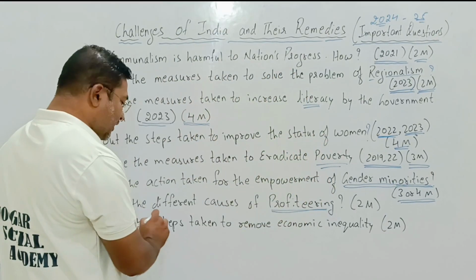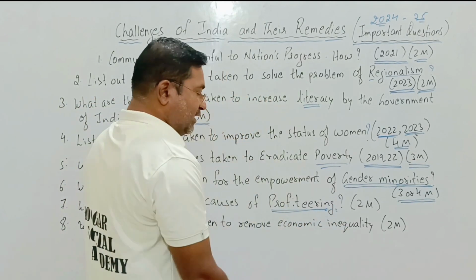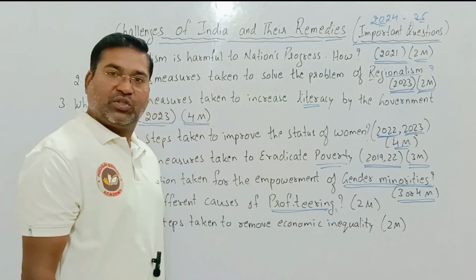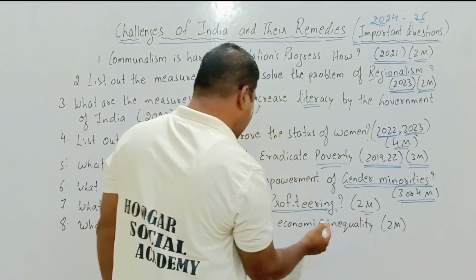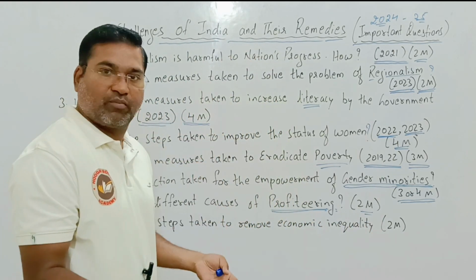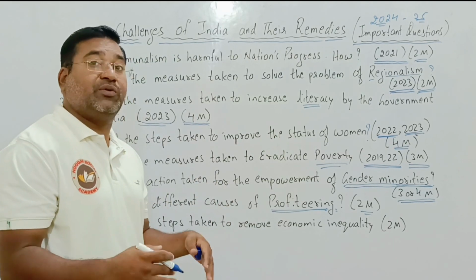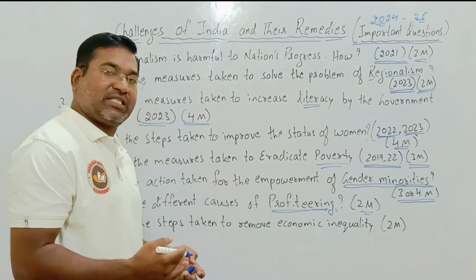Next, what are the different causes of profiteering? And this will be asked for how many marks? For 2 marks it is. What you have to write: what are the different causes of profiteering? Why has this been happening? Where the negligence has been there, due to that reason the profiteering has taken place.